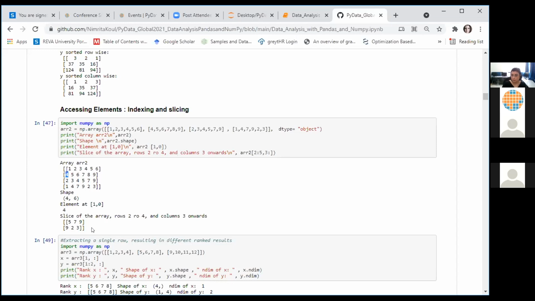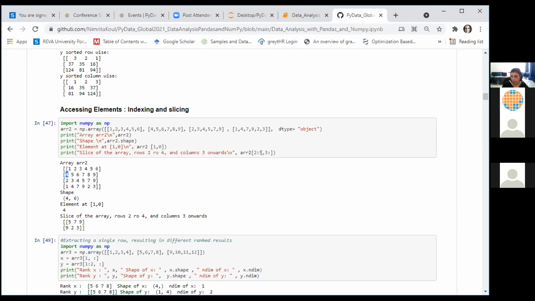We can also extract a slice of this array. Slice means a subset of rows and columns of this array. For extracting a slice of your array, we generally use this syntax. You use the name of the array, specify the range of rows that you are interested in and the range of columns that you are interested in. In this specific example, I'm interested in row numbers 2, 3, and 4, and then column number 3 onwards. You can see that we have specified the starting value of the row and an ending value for the row.